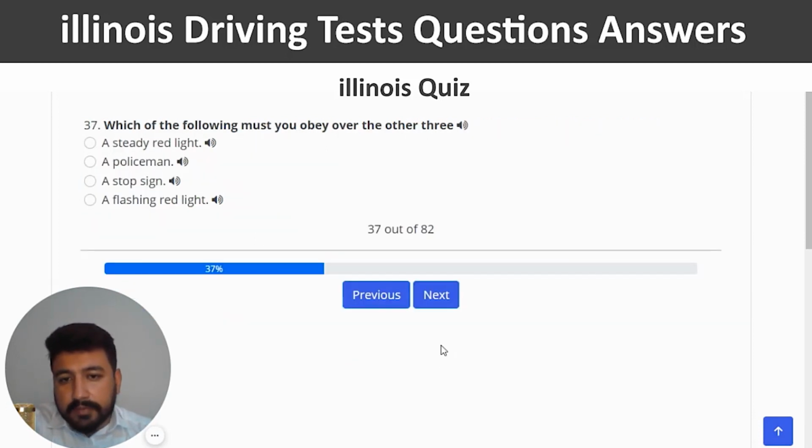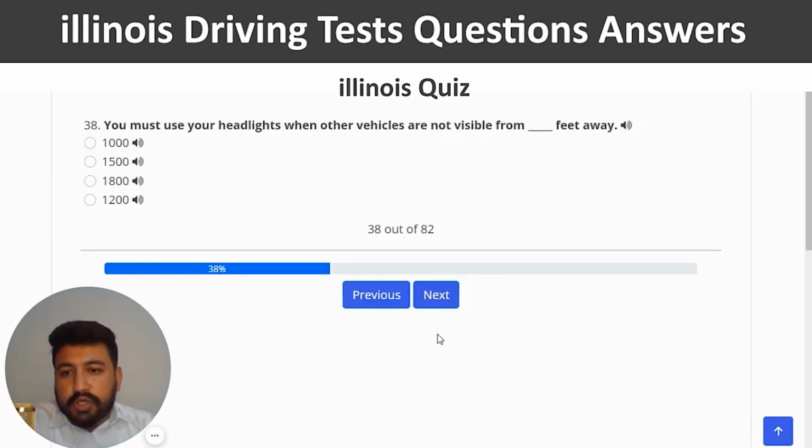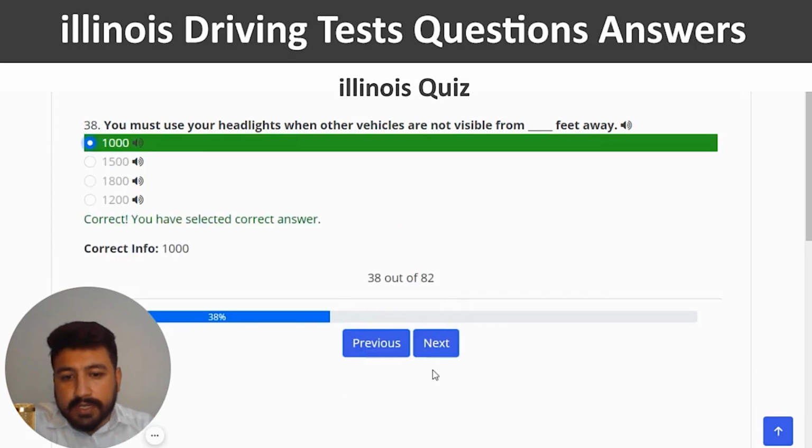Which of the following must you obey over the other three? So the right answer is a policeman. So I'm going to click on the second option, correct and next. You must use your headlights when other vehicles are not visible from dash feet away. The right answer is 1000. So first option, correct and next.